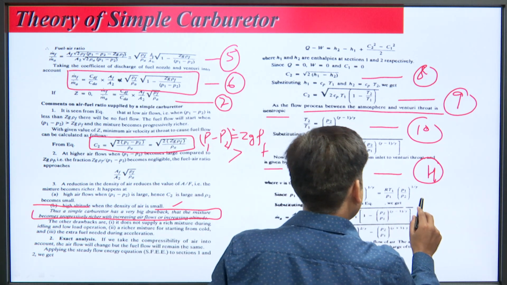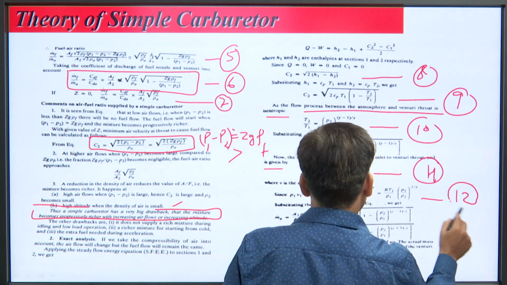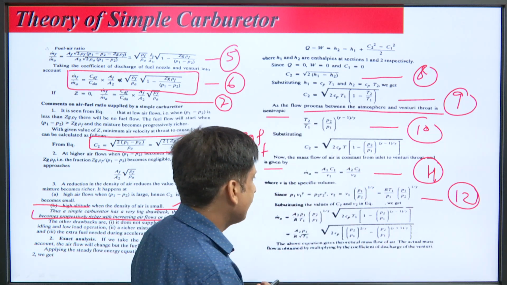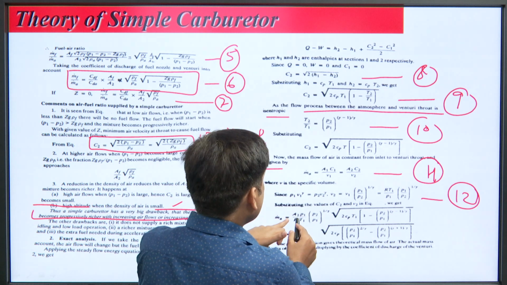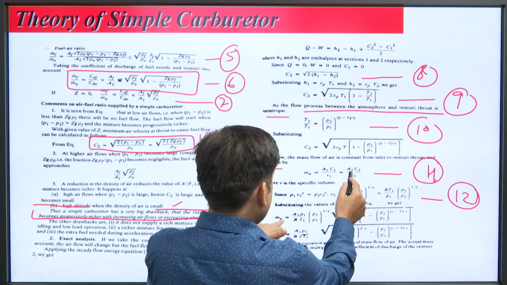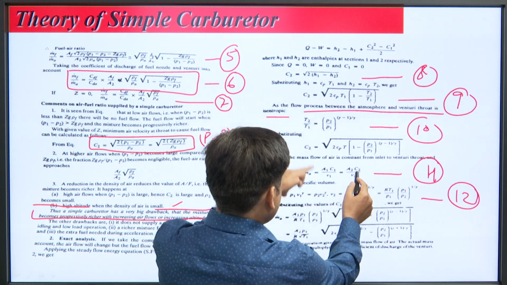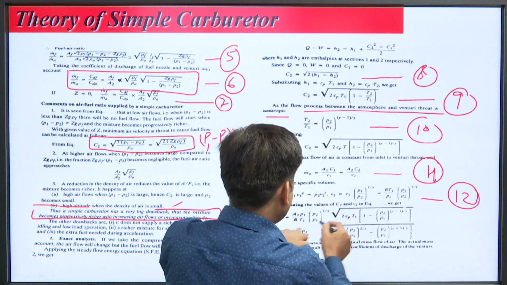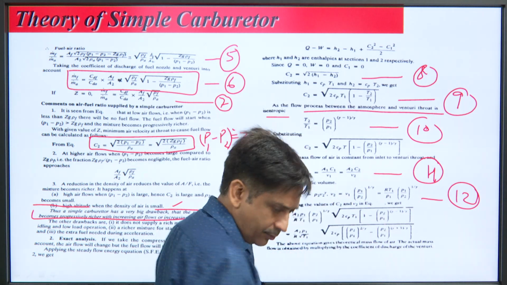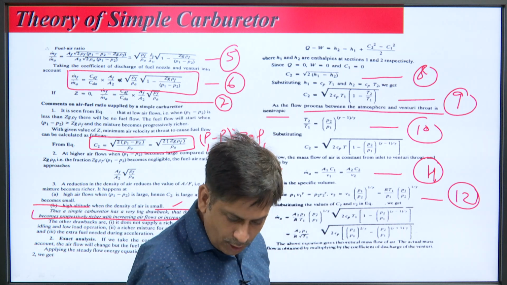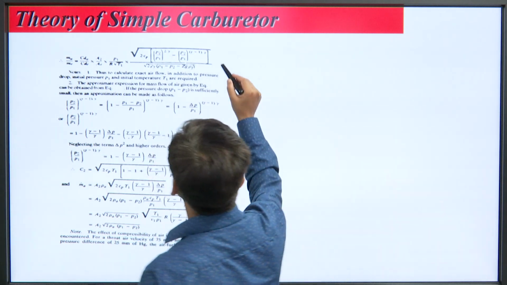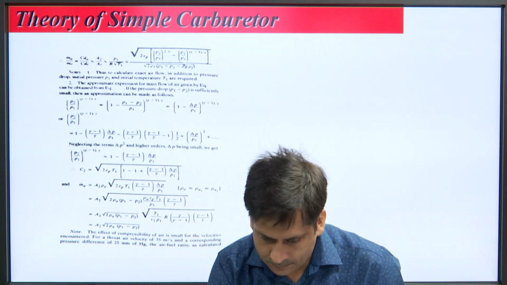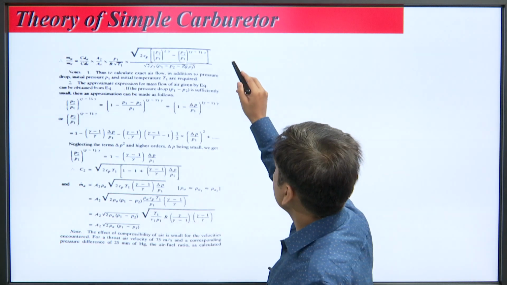From here, we are able to find out the value of specific volume at point 2. So, m dot a comes out as A2, with C2 taken from here, upon V2, with V2 taken from here, and we solve this equation. Solving this equation, we get this relation, equation 13.